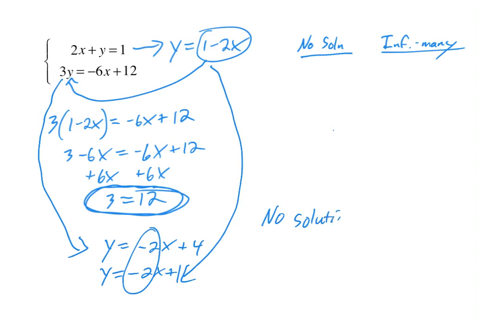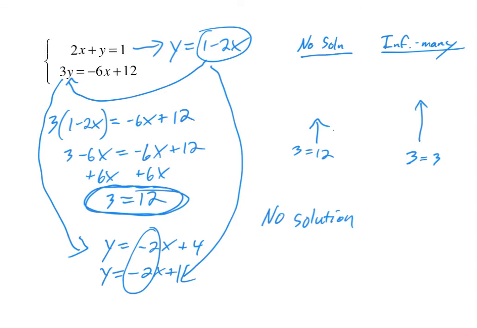Let's summarize how to tell without having to do this additional work of writing the lines in y equals mx plus b form. If you go through steps 1, 2, and in step 3, you see that your variable has fallen out, and you get a numeric statement. For the last problem, we got 3 equals 3, and we ended up with infinitely many solutions. And in this case, we got 3 equals 12, and there's no solution. So let's describe essentially what's going on. This is a true statement. This is a false statement. 3 is not equal to 12.